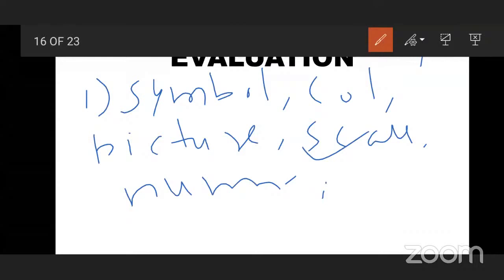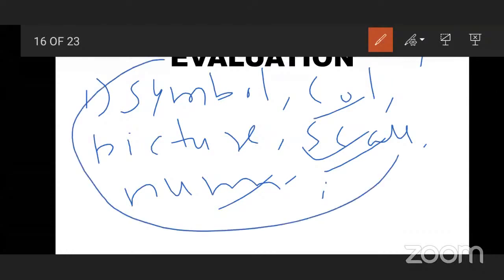So appropriate scale, appropriate symbol, numerical information, these are the numbers represented. So these are the main points for pictographs. And we know the definition of pictograph we have already taken.